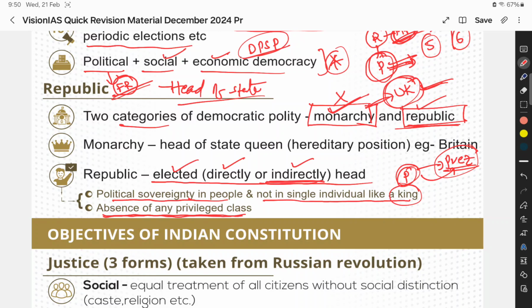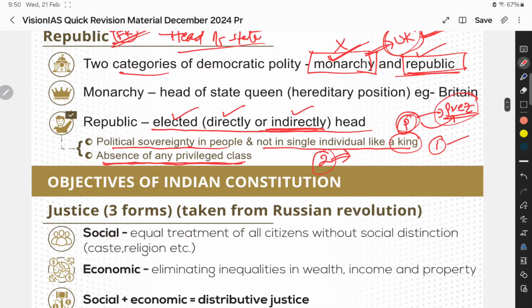And also, when we generally compare a republic with America, in America a President can serve only two terms. After that he is not eligible to get the post of President. But in India there is no such provision. One person can become President any number of times. Okay, this is the republic.